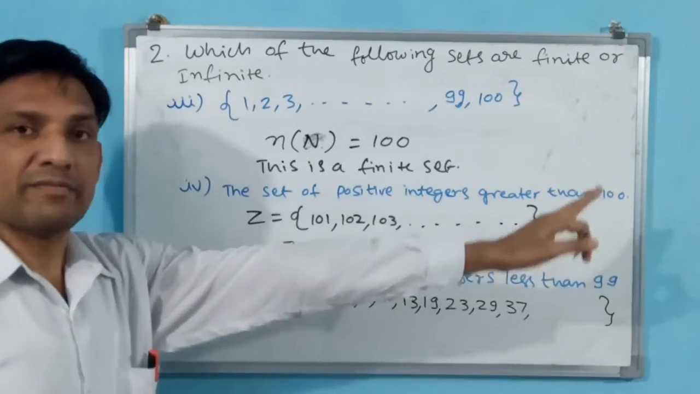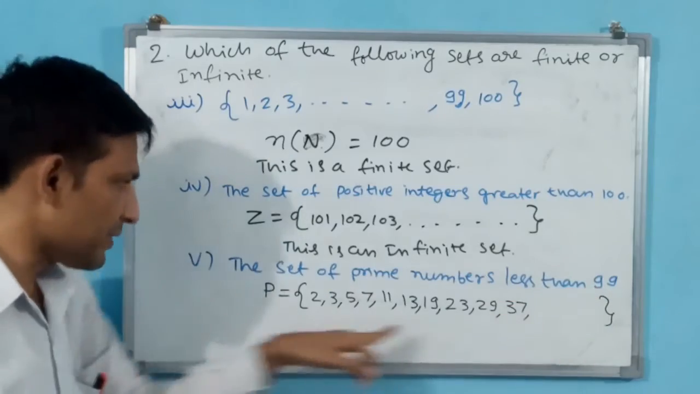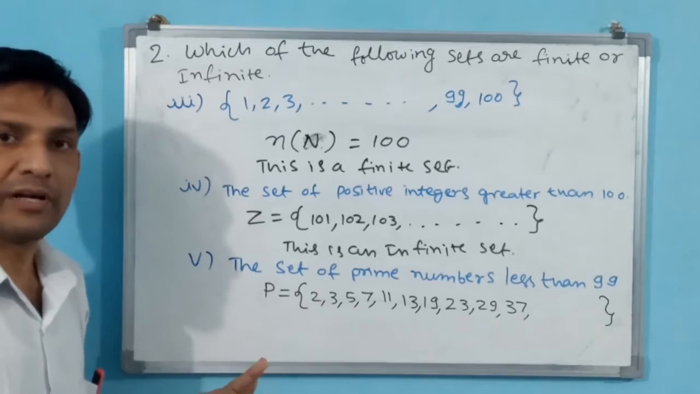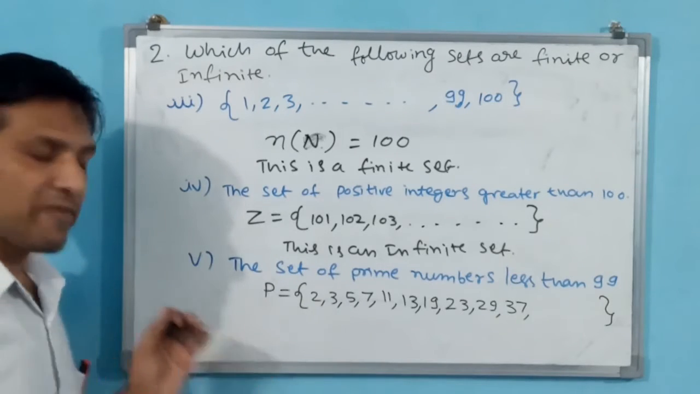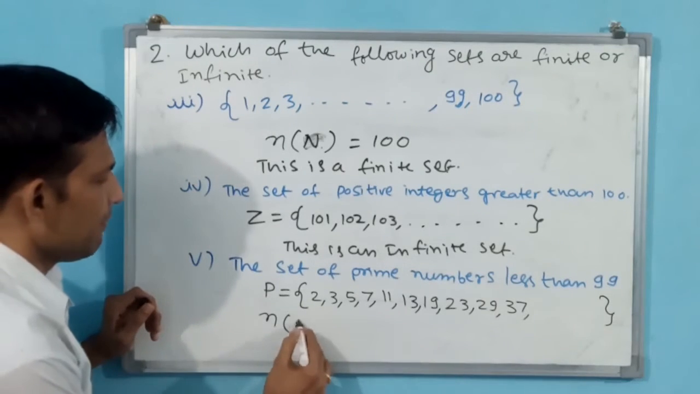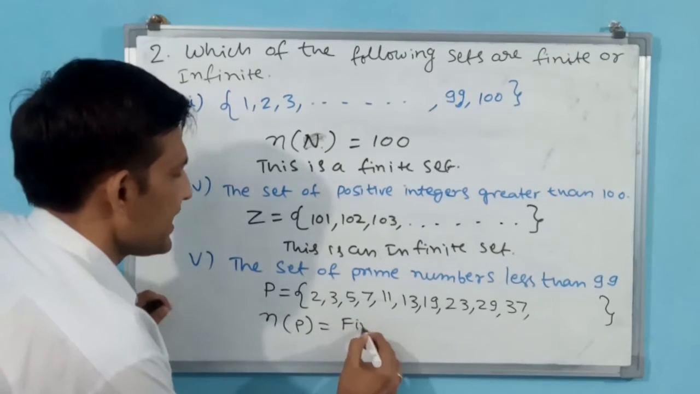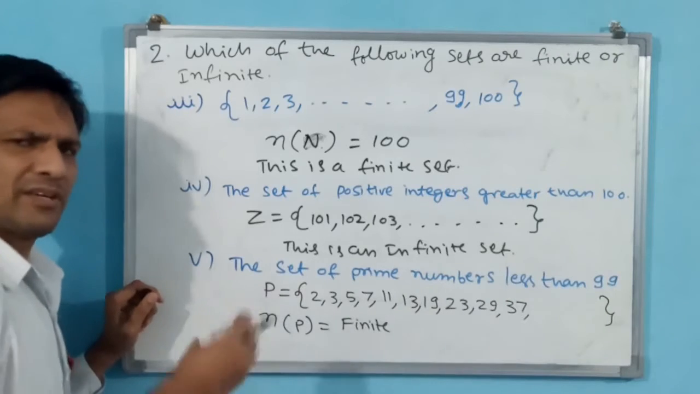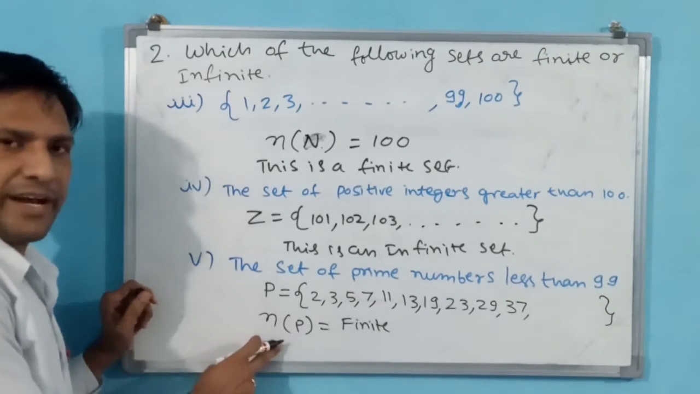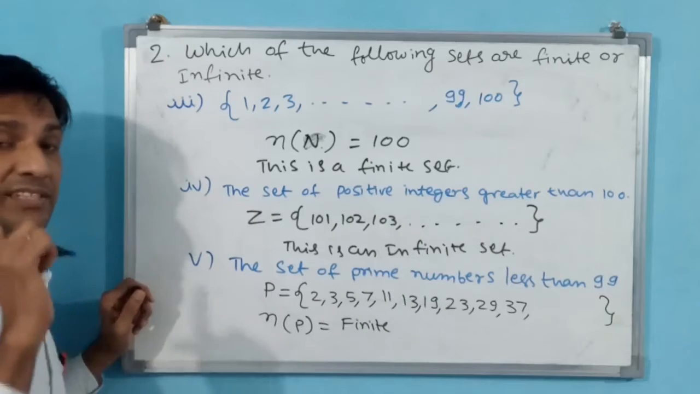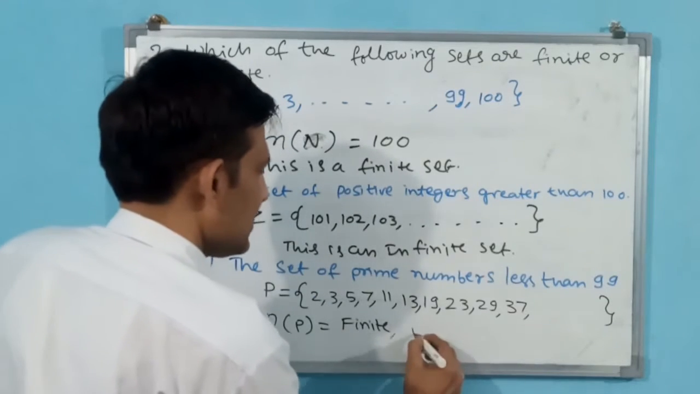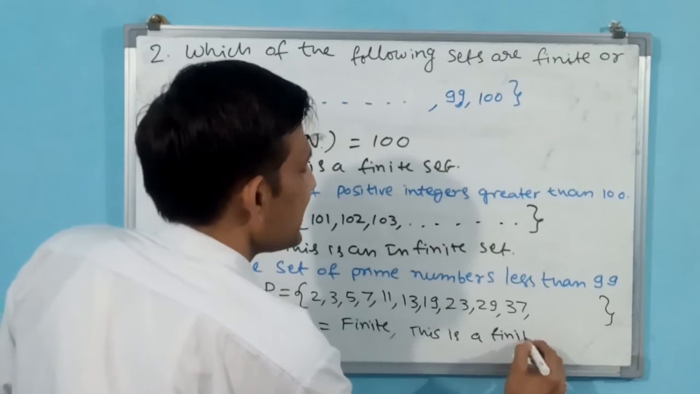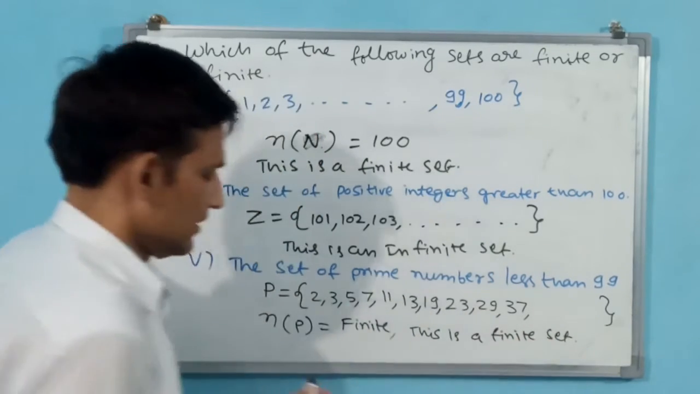Why? Because they have not made infinite. Up to 99 only. That means some amount of prime numbers are going to come. That means the number is finite. NP is equal to finite. You need not write all the numbers, but you can write like this: NP is equal to finite. This is a finite set.